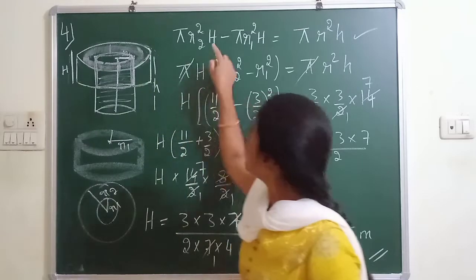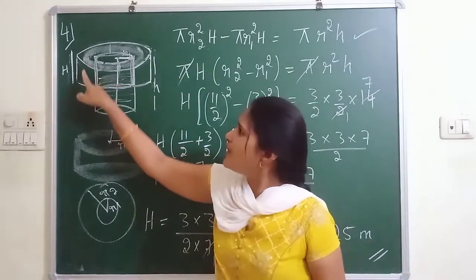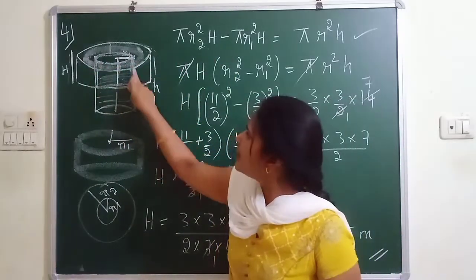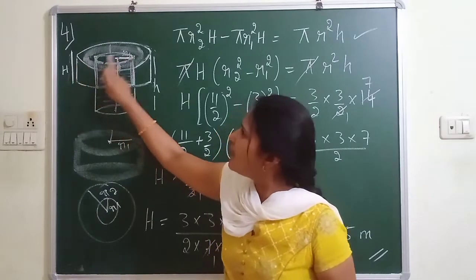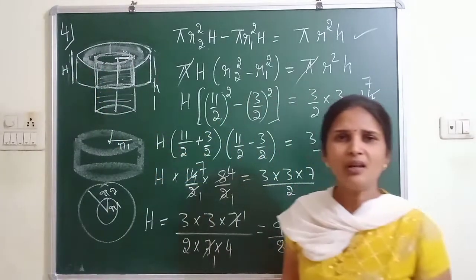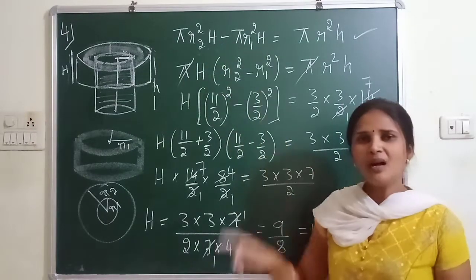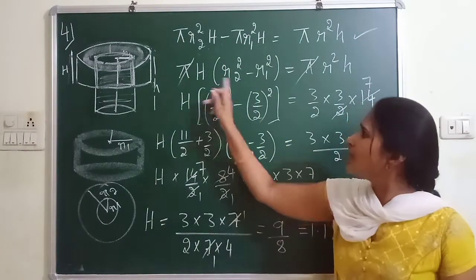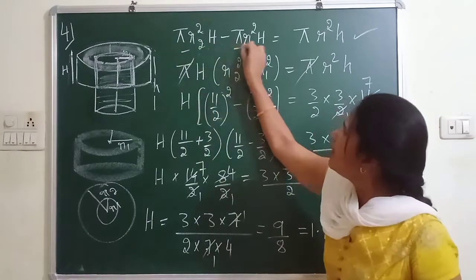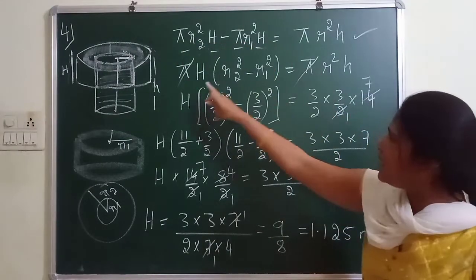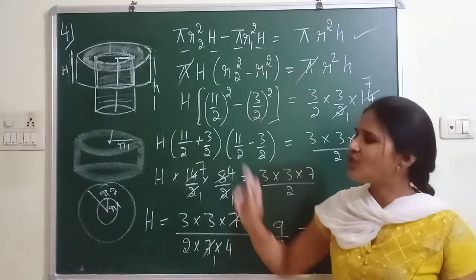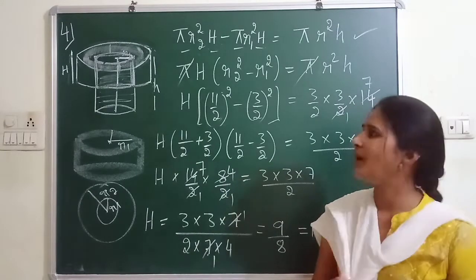For outer cylinder, radius is R2, h is capital H, and for inner cylinder, radius is R1 and height is the same, capital H. So pi R2 square h minus pi R1 square h. So take pi h common. Here pi and here pi get cancelled. Keep h as it is, because I need to find the height of the embankment.